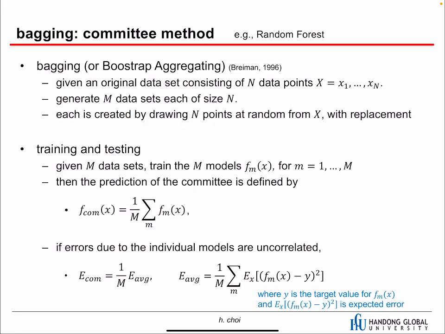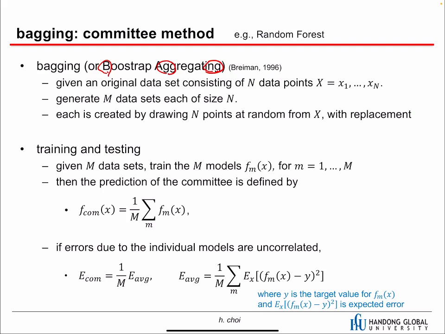Okay, bagging is the first procedure to make ensemble learning. Random forest is a good example of bagging. Bagging stands for bootstrap aggregating, and it is quite a simple ensemble learning procedure.